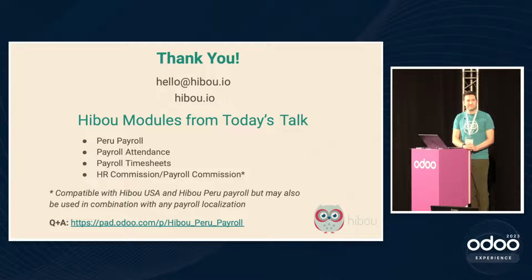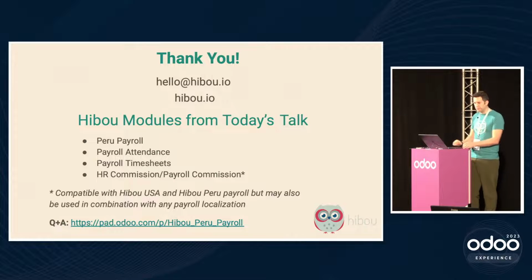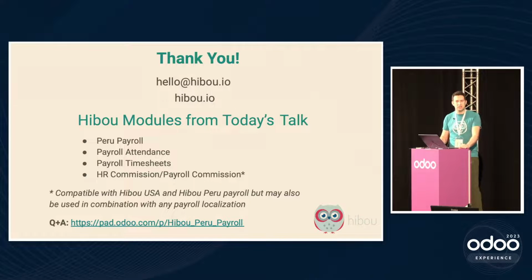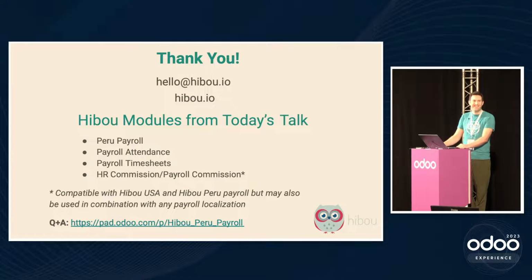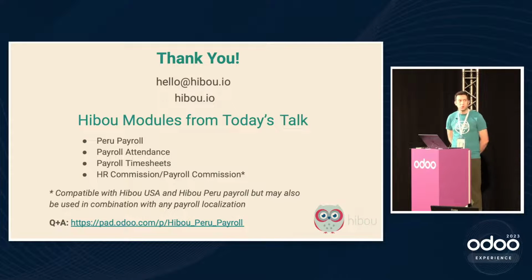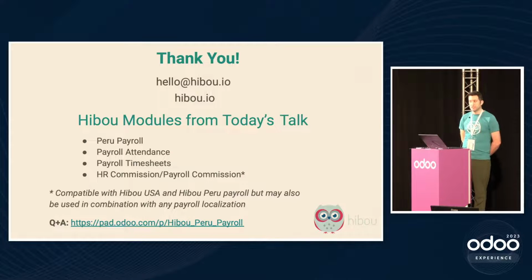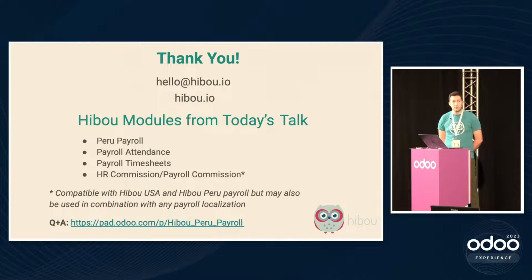Okay. And did you face any challenge through those years? What were the biggest? How did you manage to solve it? I would probably say the biggest challenge is the constant refactors. So there's quite a bit of work that goes into maintaining payroll localizations, and some of that is the refactors, and some of that is maintaining the data for sure. So Peru's data is a little more simple than the U.S. data, but that doesn't mean that it doesn't get updated. In fact, more frequently than the U.S.